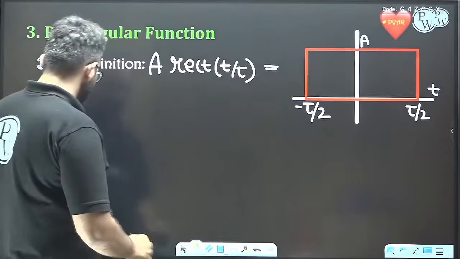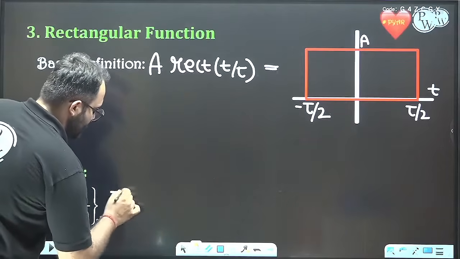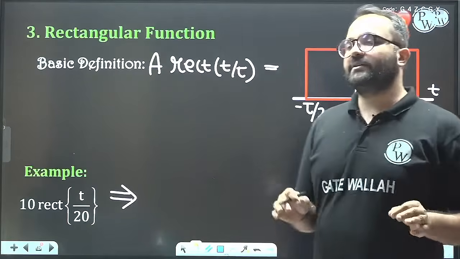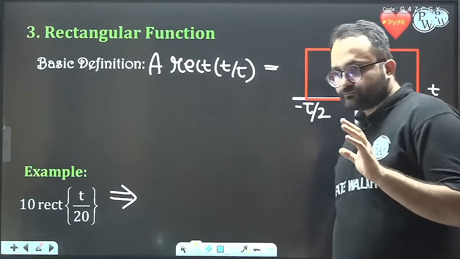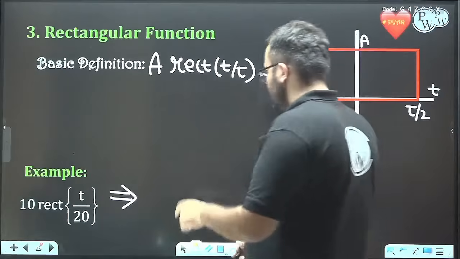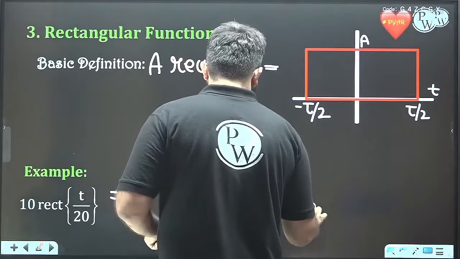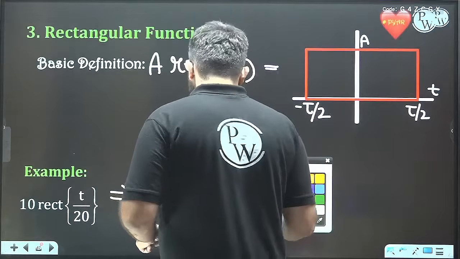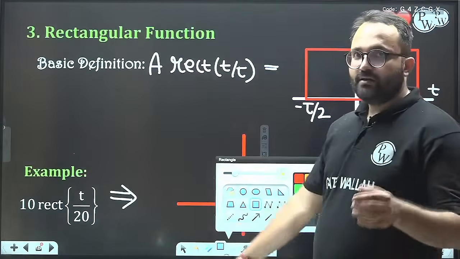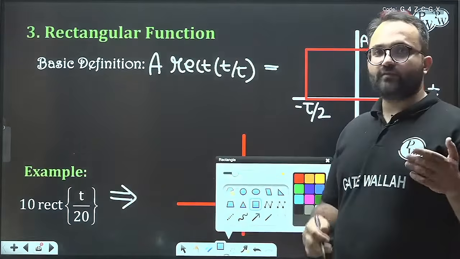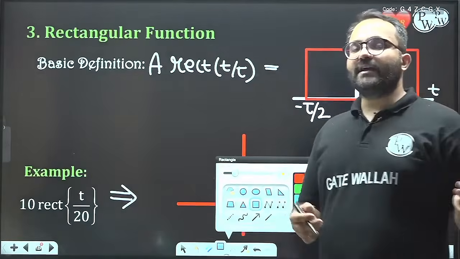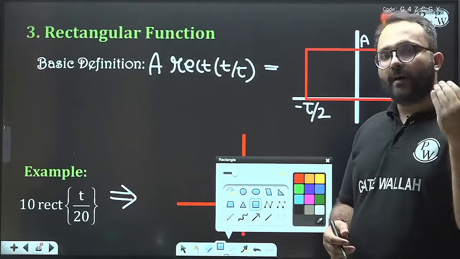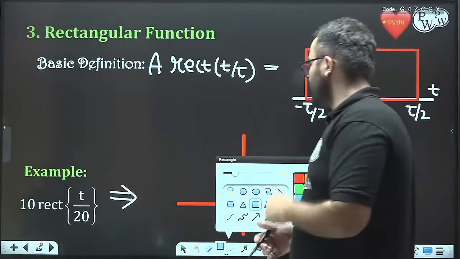Now we can see the example written here, that is 10 rect(t/20). The height is 10 and tau is 20. Since tau is 20, the rectangle will be from minus 20 by 2 to 20 by 2.